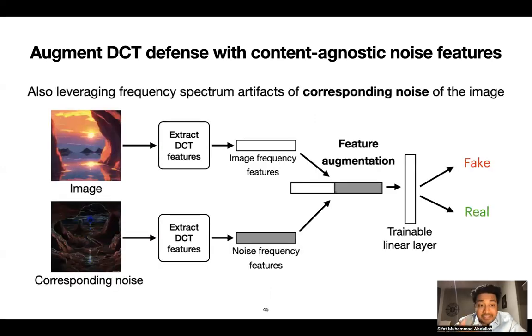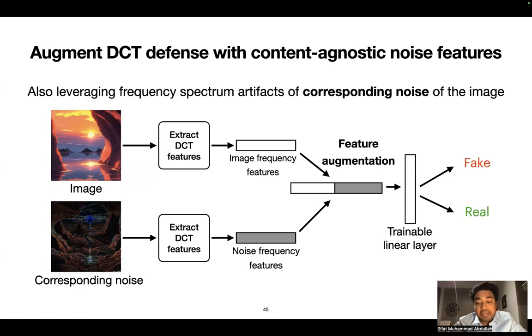That is why we augment the DCT defense with content agnostic noise features. So how do we do it? By additionally leveraging the frequency spectrum artifacts of the corresponding noise of the image as well. Given an image, first we extract the corresponding noise of the image and then extract the noise frequency features, followed by a feature augmentation with the image frequency features.